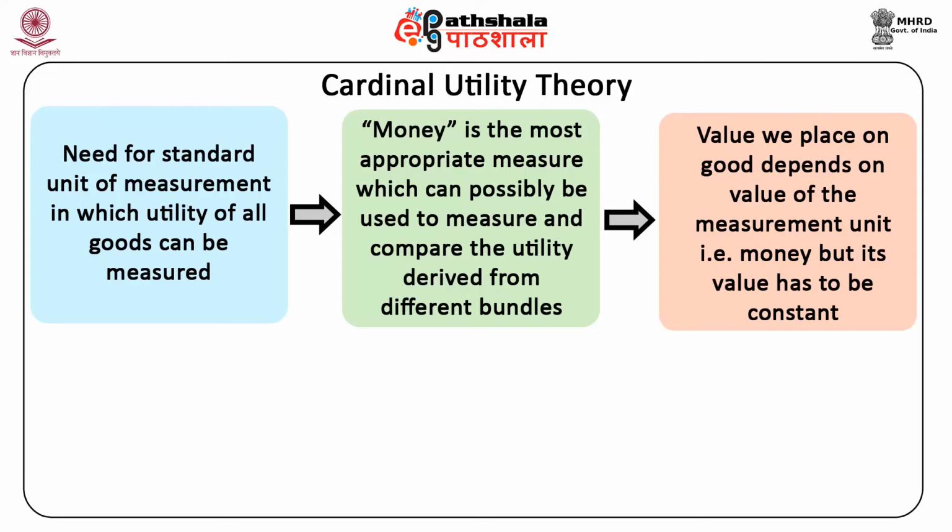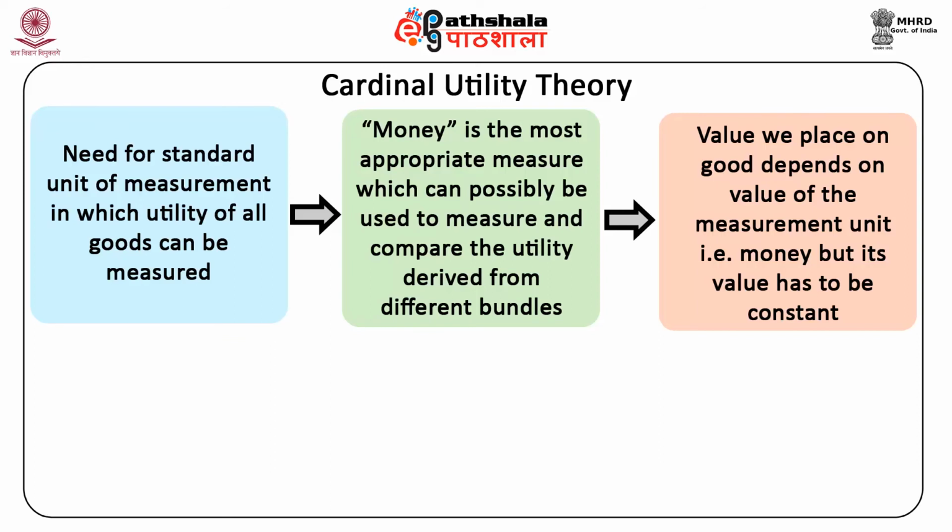Its value has to be constant, and hence Marshall brought in an assumption of constant utility of money. This means a rupee means the same to you, whether you are rich or poor. Hence, the utility from the 100th rupee should give the same utility as the first rupee, or for that matter the 10th rupee.